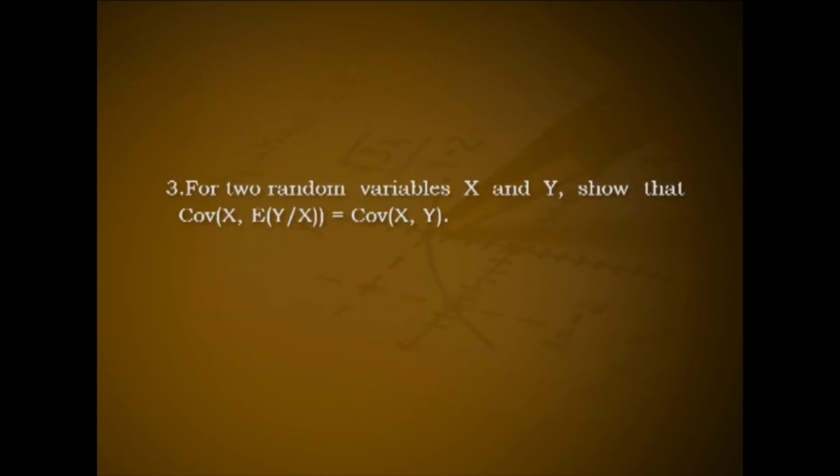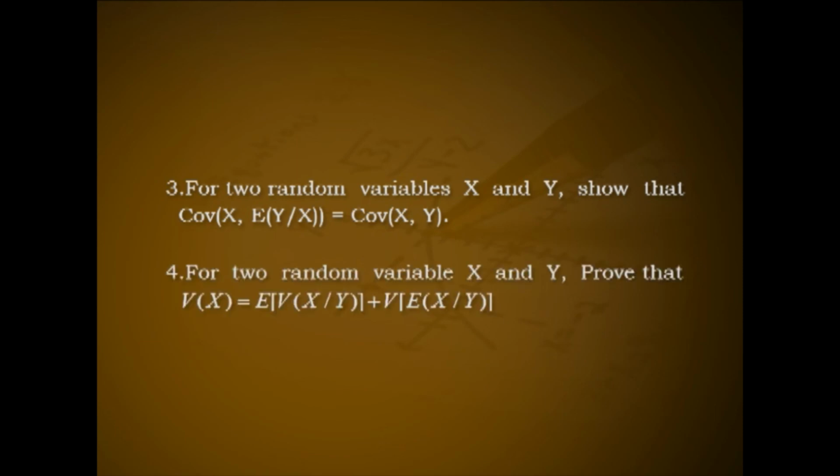For two random variables x and y, show that covariance between x and expectation of y given x equal to covariance between x and y. And the fourth question, for two random variables x and y, prove that variance of x equal to expectation of variance of x given y plus variance of expectation of x given y.